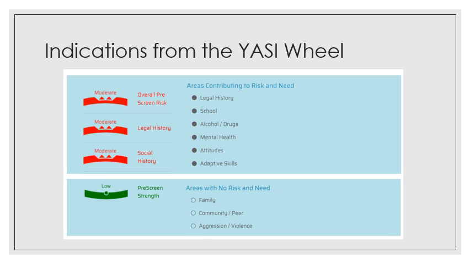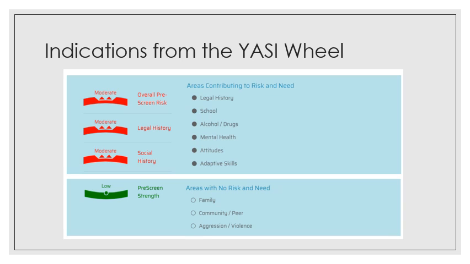This juvenile was moderate risk for overall pre-screen risk. They were moderate legal history and moderate social history. And the areas that contributed to the risk and need of this particular juvenile in the sample was legal history, school, alcohol, drugs, mental health, attitudes, and adaptive skills. And so, for instance, attitudes corresponds to beliefs and outlooks on the previous slide, that wheel that would be handed over from the court counselor to the juvenile. Instead of using the term attitudes, it is labeled beliefs and outlooks. Adaptive skills, for instance, on the previous slide is labeled problem solving or solving problems.